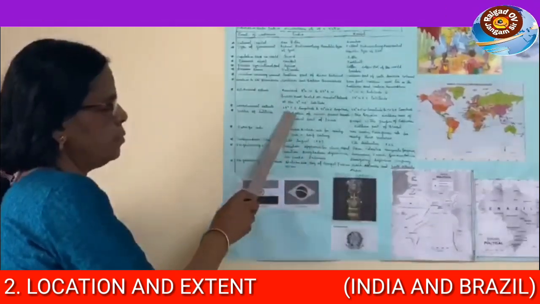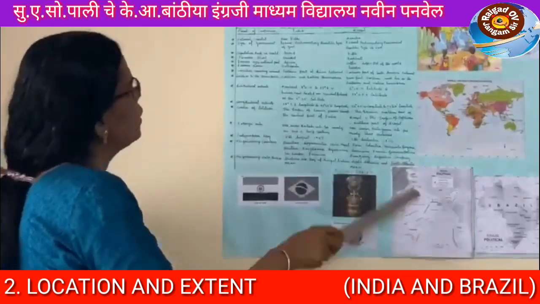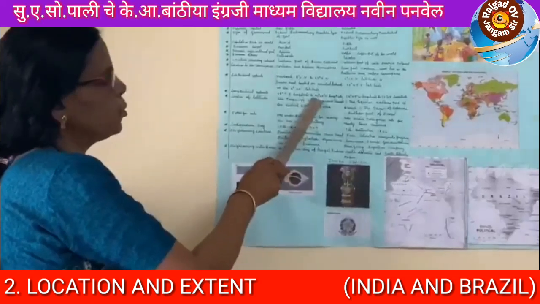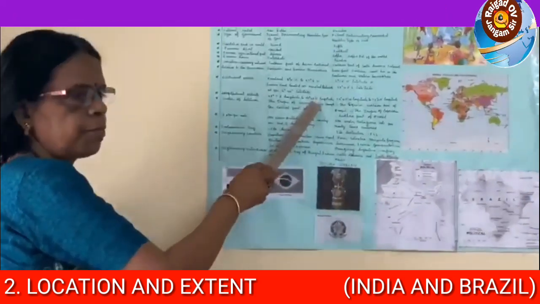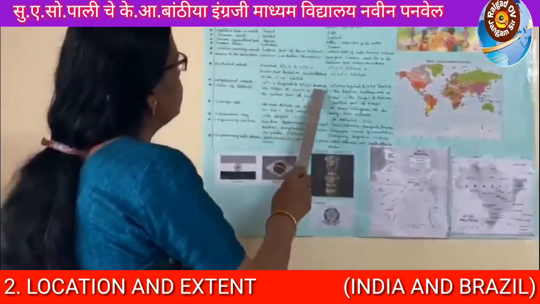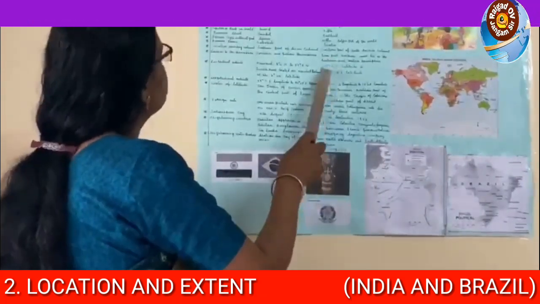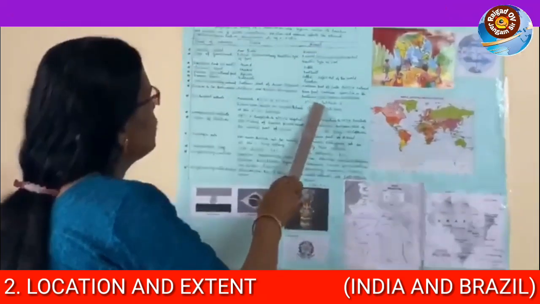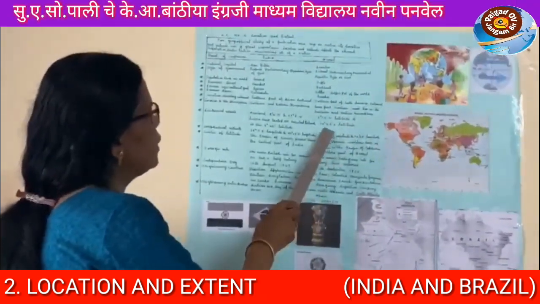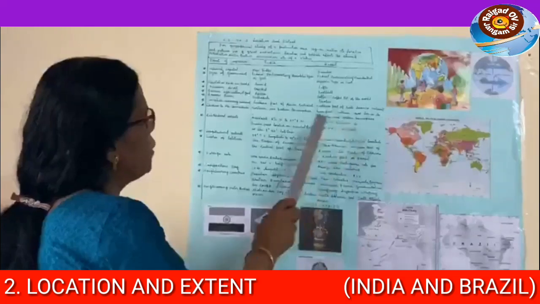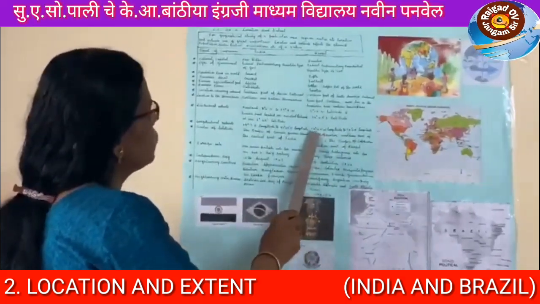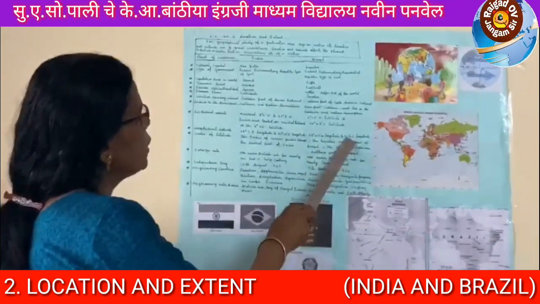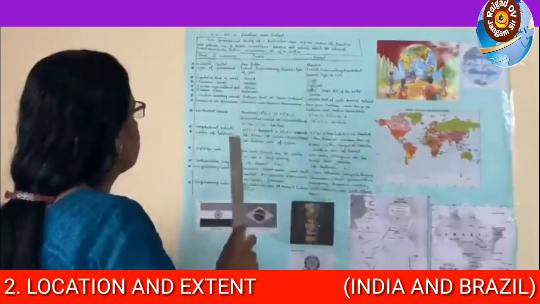Longitudinal extent means 68 degree 7 minute east longitude to 97 degree 25 minutes east longitude. And Brazil's latitudinal extent is 5 degree 15 minute north latitude to 33 degree 45 minutes south latitude, and longitudinal extent is 34 degree 45 minutes west longitude to 73 degree 48 minutes west longitude.